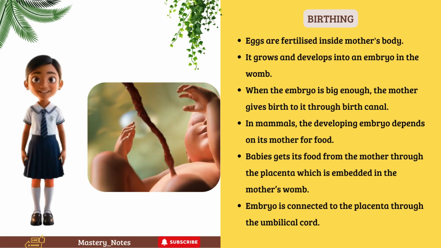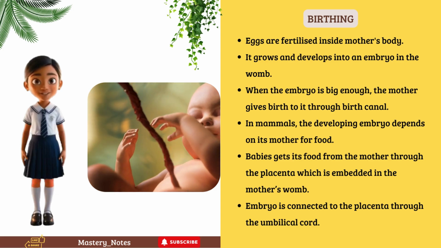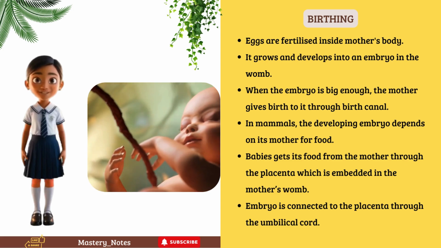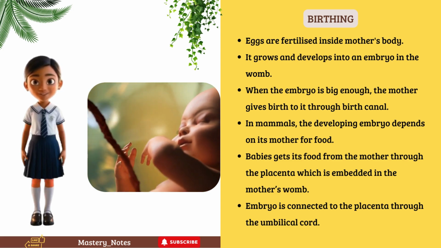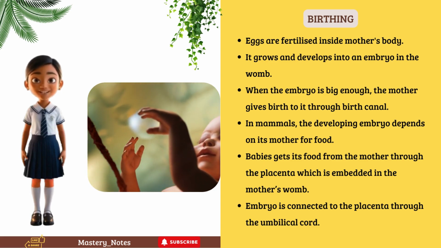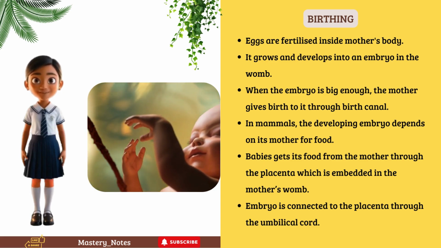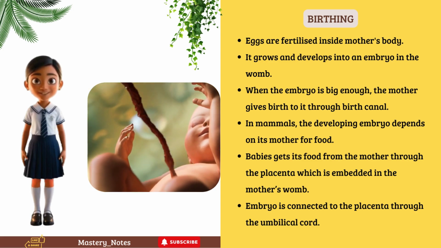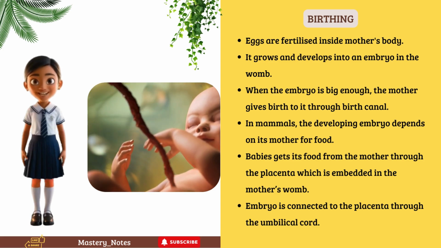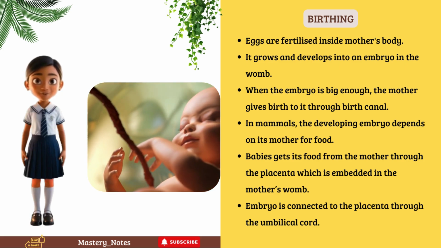Eggs are fertilized inside the mother's body. It grows and develops into an embryo in the womb. When the embryo is big enough, the mother gives birth to it through the birth canal. In mammals, the developing embryo depends on its mother for food. The baby gets its food from the mother through the placenta, which is embedded in the mother's womb. The embryo is connected to the placenta through the umbilical cord.